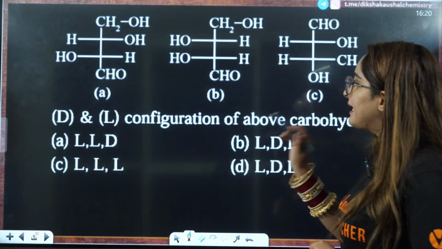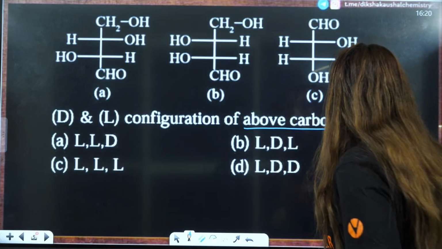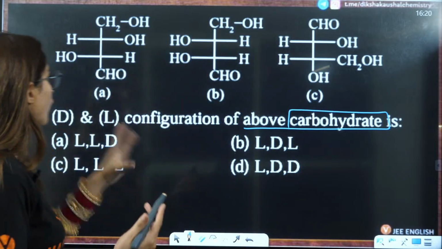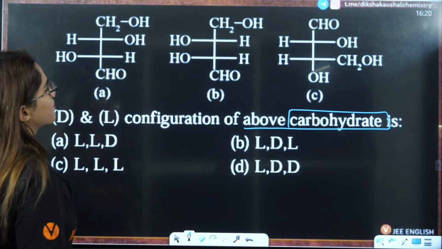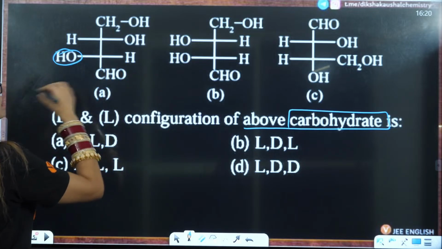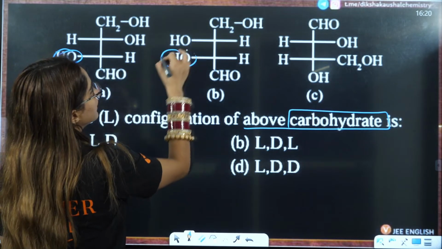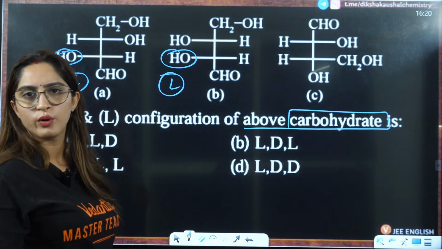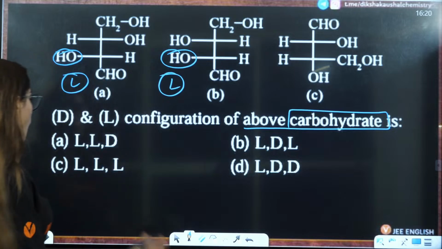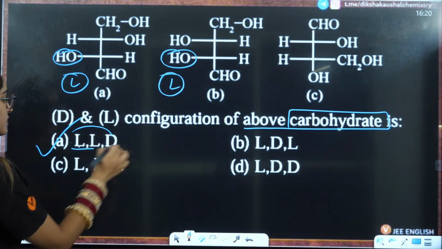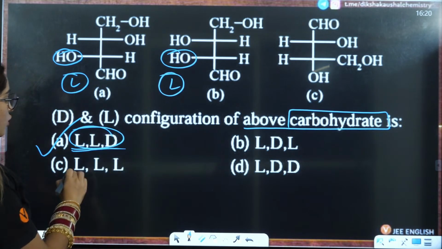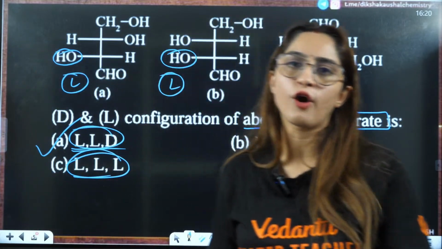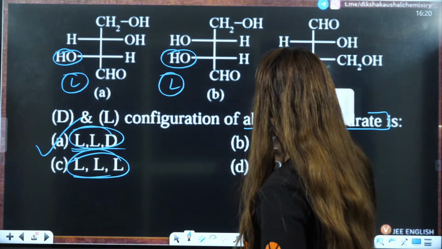Next is DL configuration of the above carbohydrates. Now, what students usually do in a hurry is say, okay, ma'am, DL configuration, very simple, ma'am. This is on the left side, L. This is on the left side, L. There is no, I don't know. That is how students answer. Okay, L is here, so this is the correct answer. And that is exactly a wrong method of answering DL configuration.